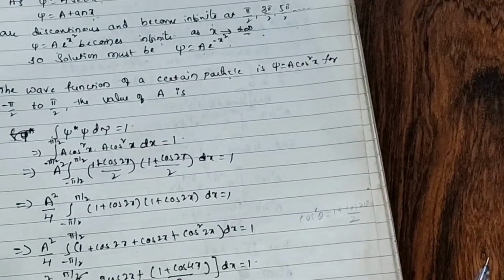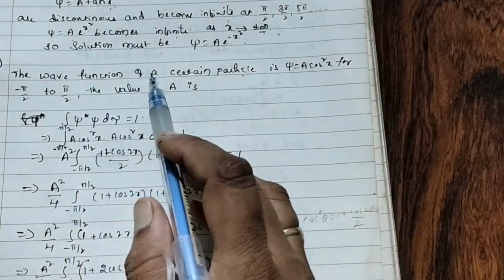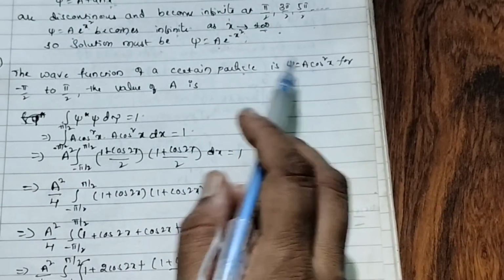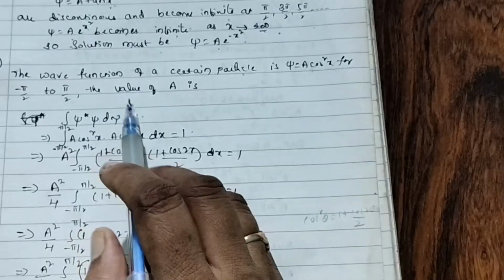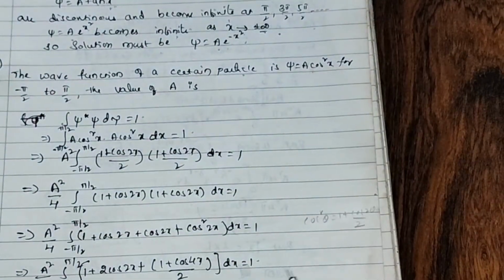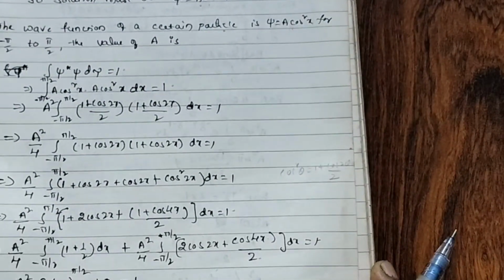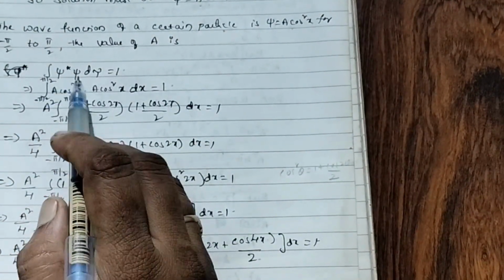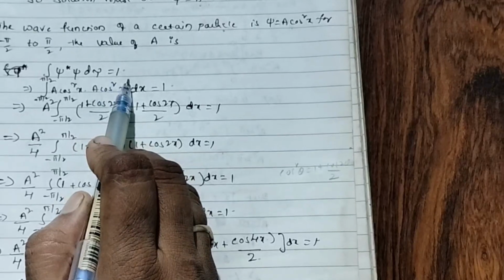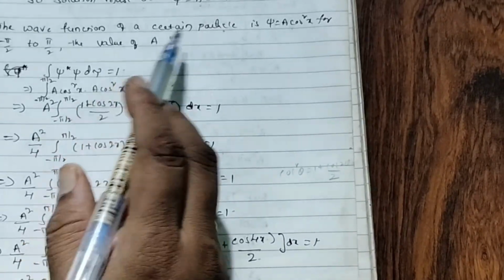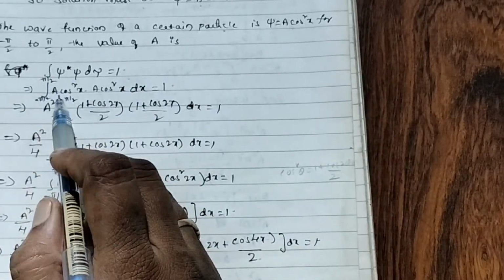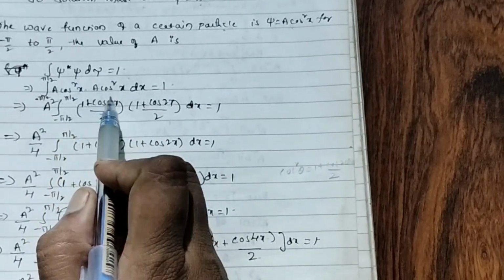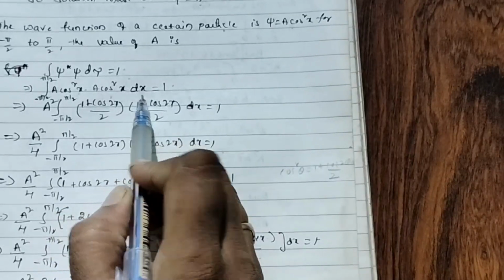Now next, the wave function of a certain particle is psi equal to a cos square x for minus pi by 2 to plus pi by 2. The value of a, he is asking to find out, right? First, the condition: integral psi star psi d tau equal to 1. Okay. Limits minus pi by 2 to plus pi by 2. Psi is a cos square x. Psi star psi, no? Again a cos square x dx is equal to 1.